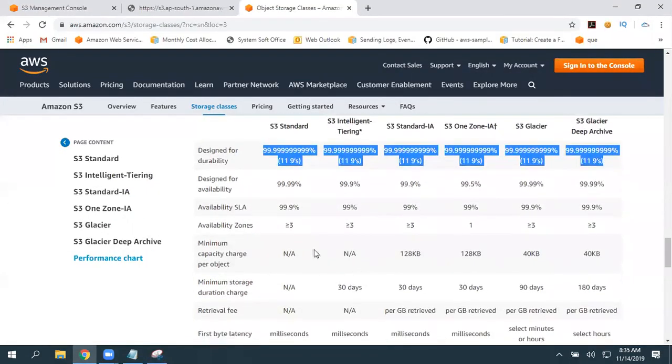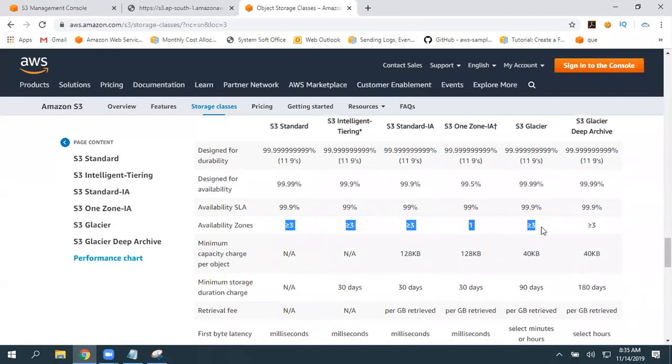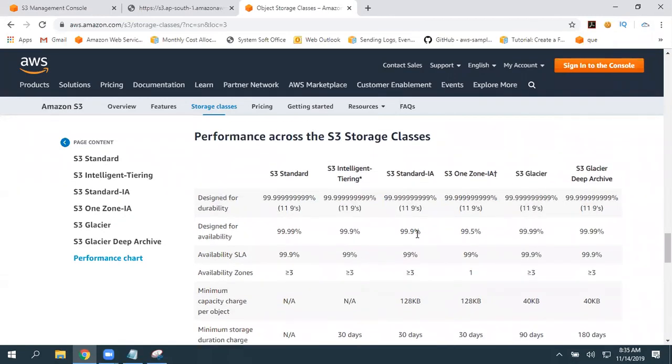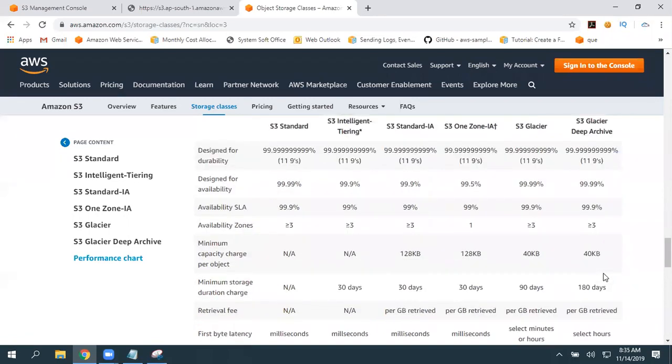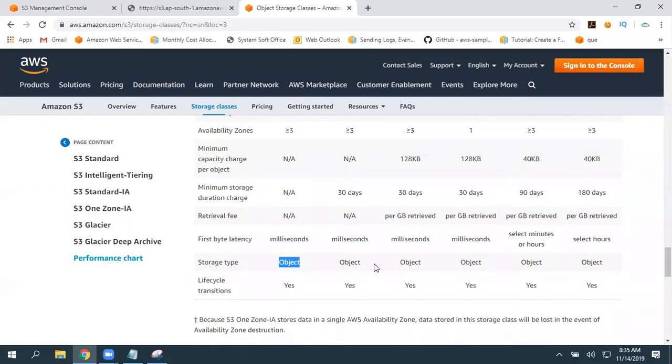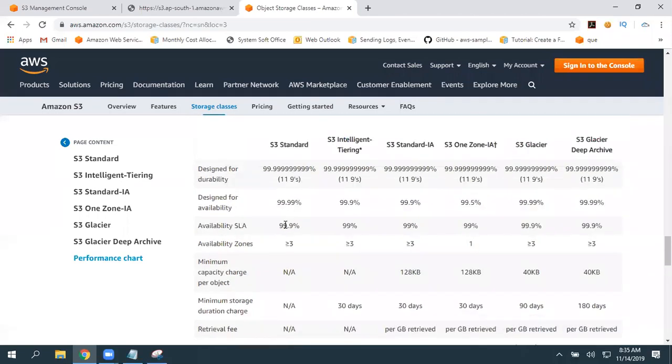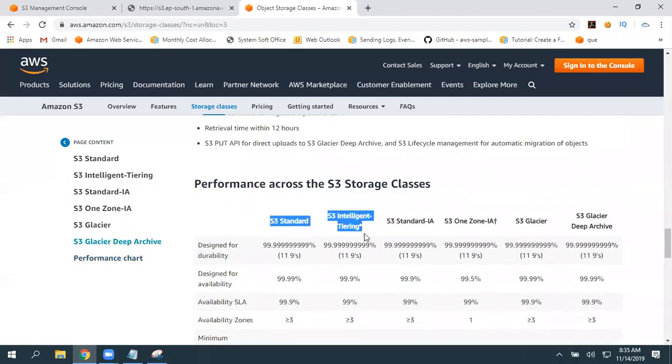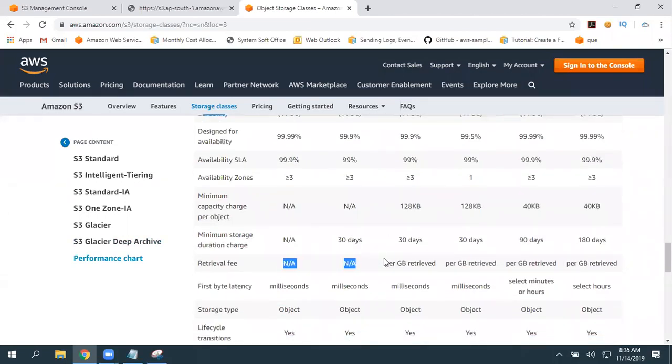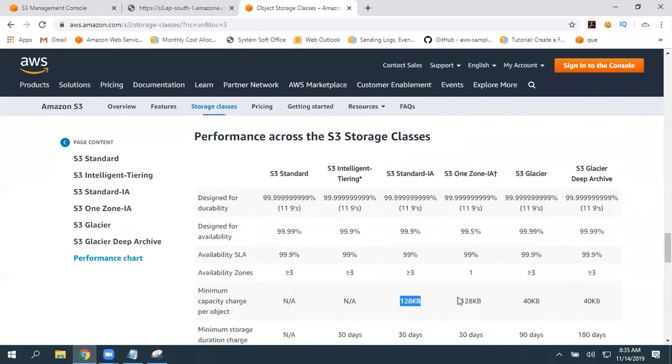You must remember this. And data is going to spread across how many availability zones? See, except this One Zone, all the remaining spread across a minimum of 3 availability zones. And all are object-based storage only. Retrieval, data will be available immediately, not applicable. And here, per GB, you are going to get charged based on how frequently you are accessing and all. And this is the minimum object storage.